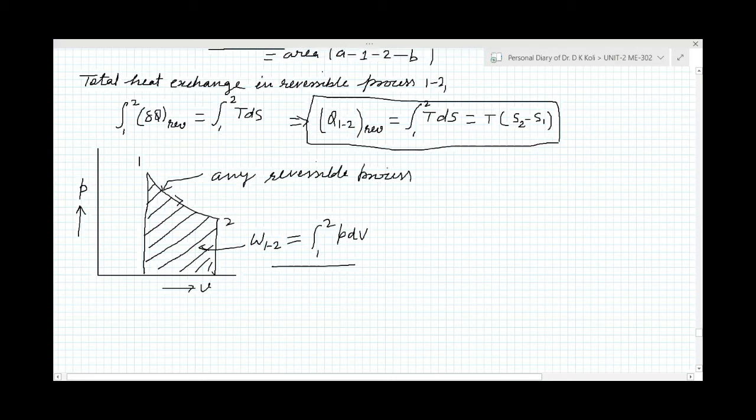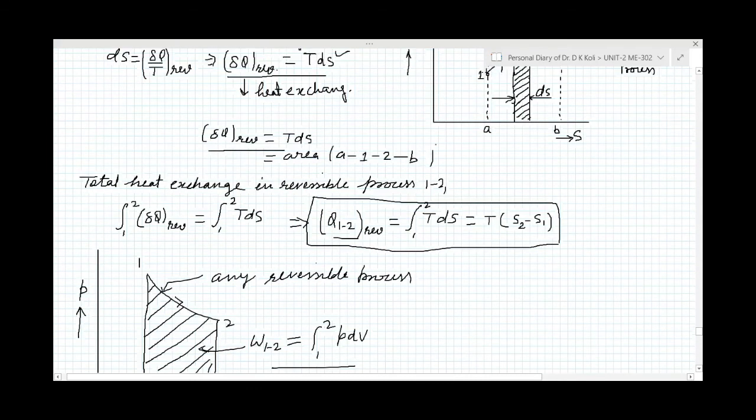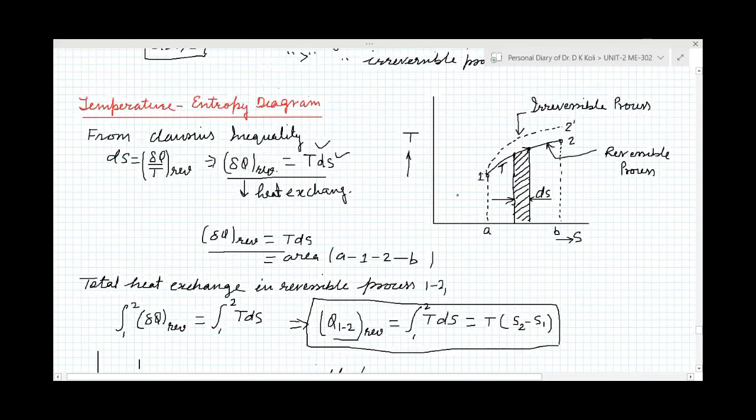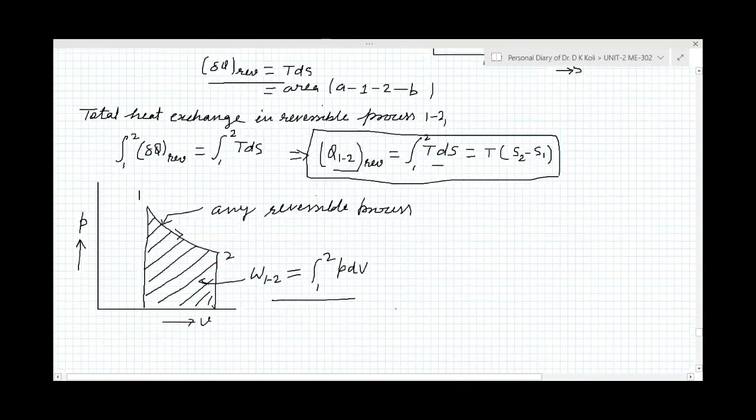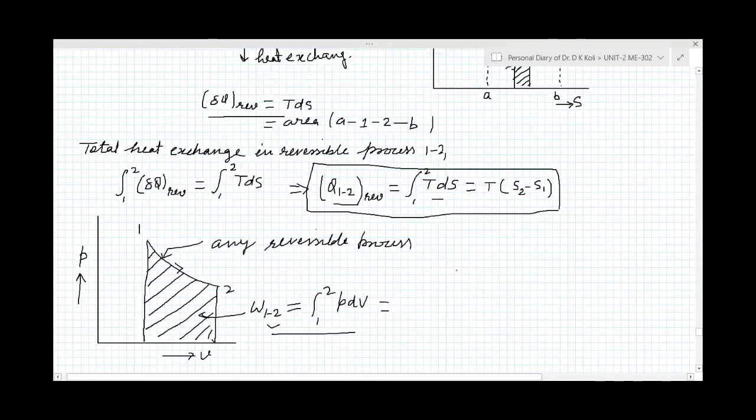But when we have to find the heat transfer, it can be obtained similarly from the TS diagram, and this is equal to TdS. In case of work, we write PdV; here we write TdS, so it is T(S2 minus S1). Similarly, we can put in the value of P and integrate it to get the work done in this case. So this is called the temperature entropy diagram.